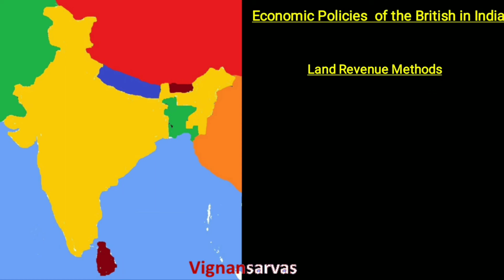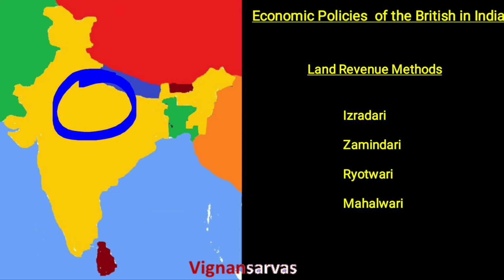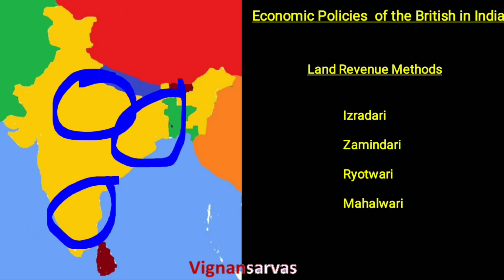The important methods are, first, Izradari, mostly used in North India, second, Zamindari, mostly used in Bengal, Bihar and Orissa region, third, Raitwari, first used in the South Madras area, and fourth, Mahalwari, initially introduced in